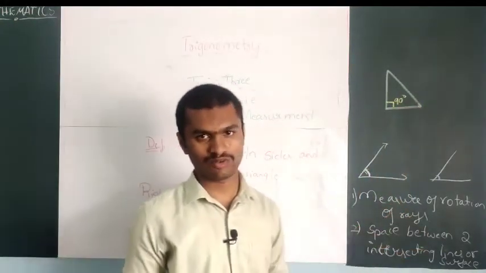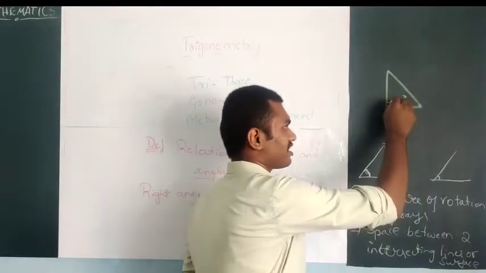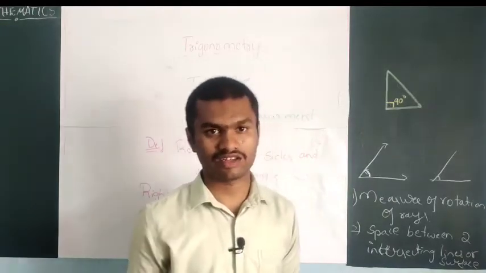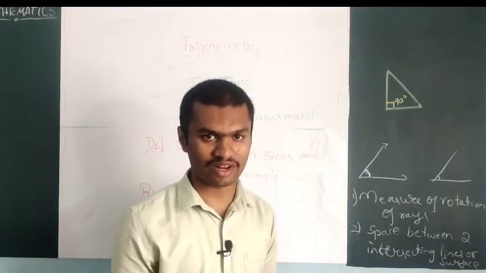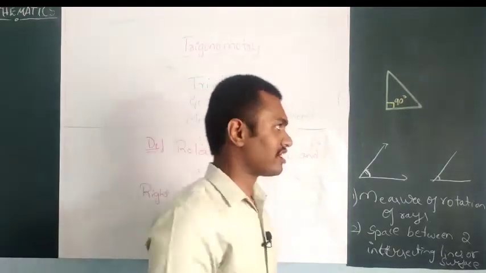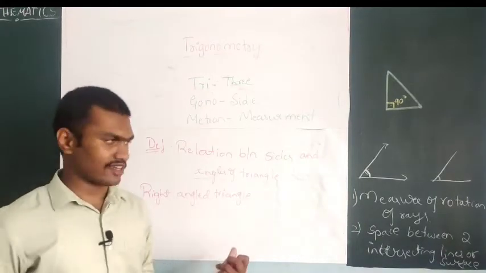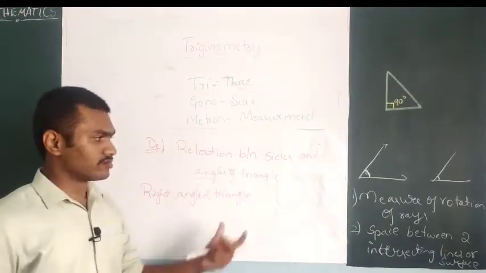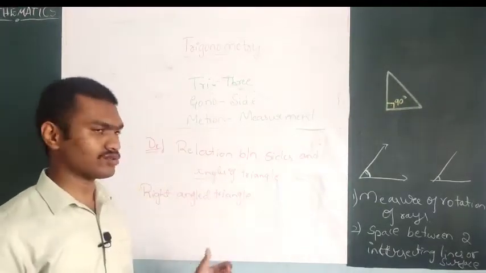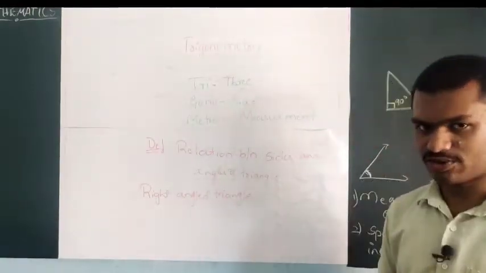These are all basics you will know very well. To revise, if one angle of the triangle is 90 degrees, then it is called a right angled triangle. Either you can say that in a triangle if you have a right angle, then it is called a right angled triangle. You know about the right angled triangle, right? These are all the things essential to study trigonometry. If you know this, you can solve trigonometric problems.